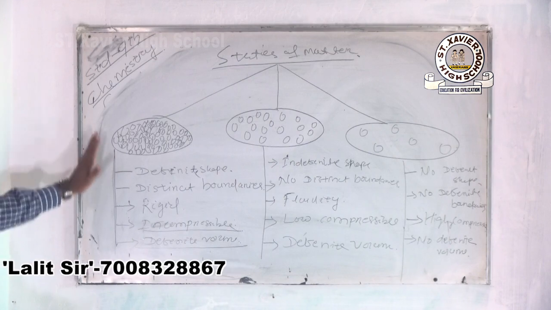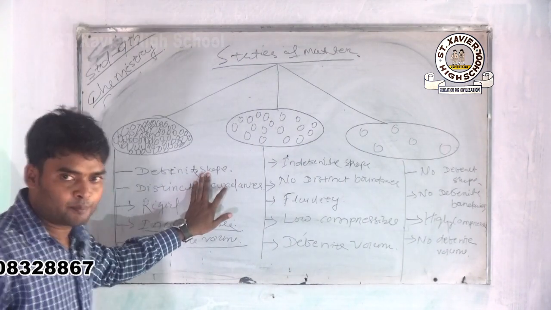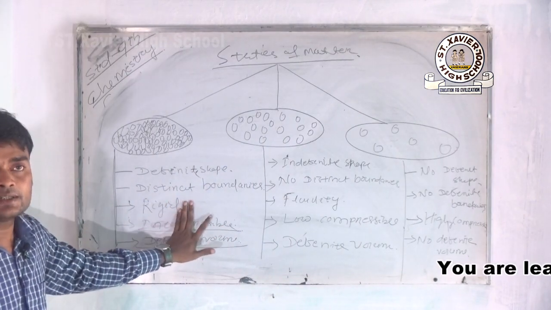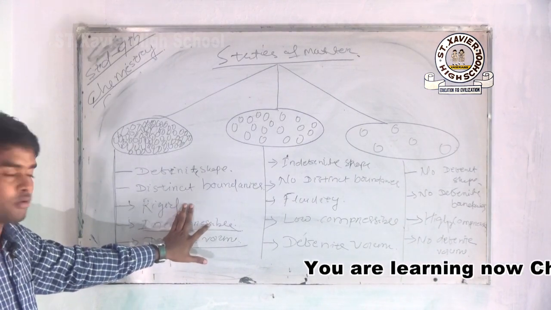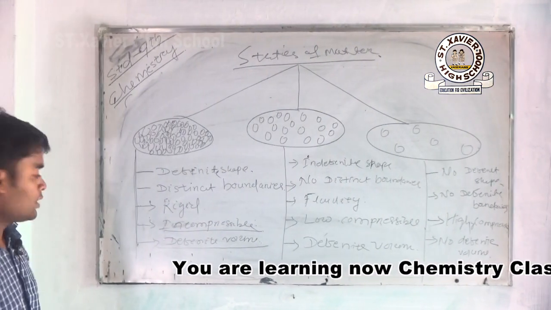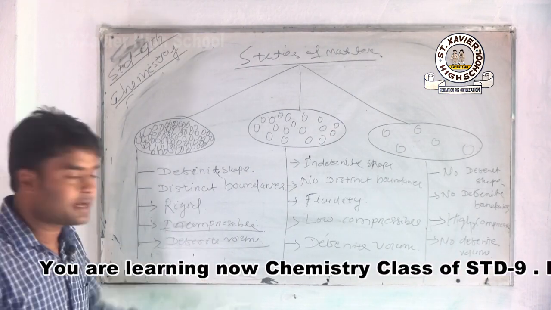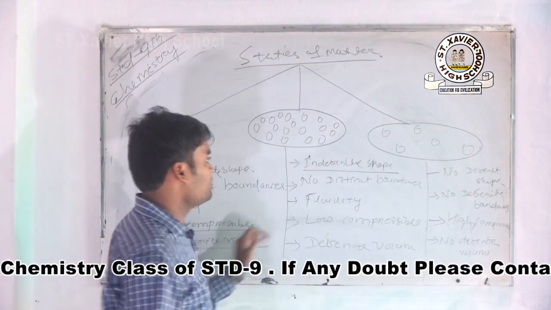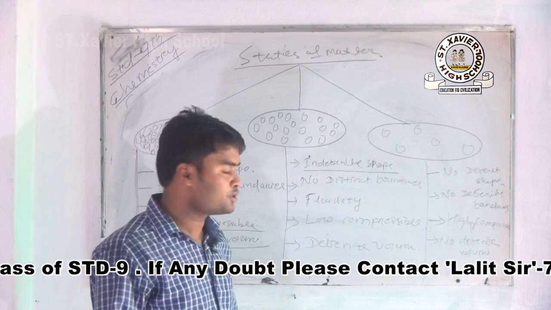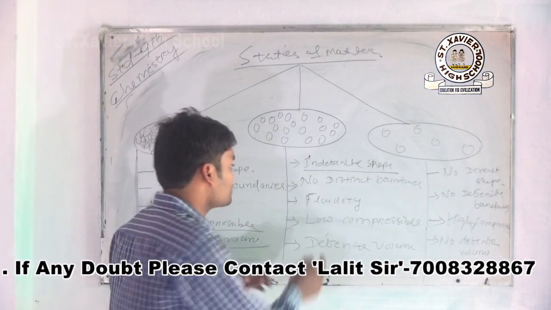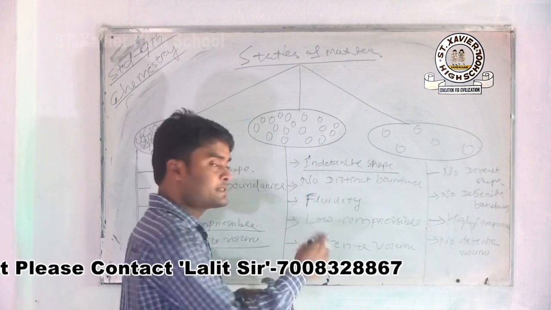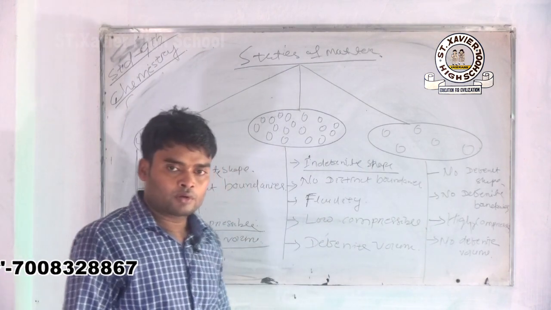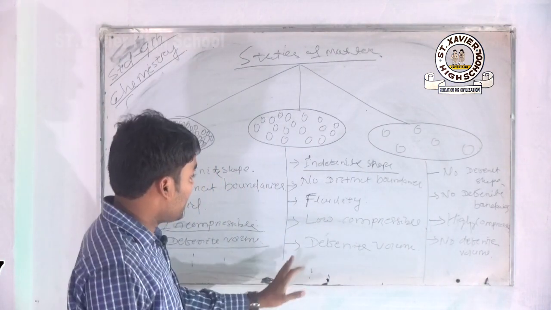What are the characteristics of a solid? It has a definite shape, distinct boundaries, and it shows rigidity. Rigid means very strong, and incompressible. And last, it shows a definite volume. In the case of a liquid, it has indefinite shape and no distinct boundaries, and it shows fluidity. Fluidity means it can easily flow. As compared to solid, it is low compressible, and it has a definite volume.